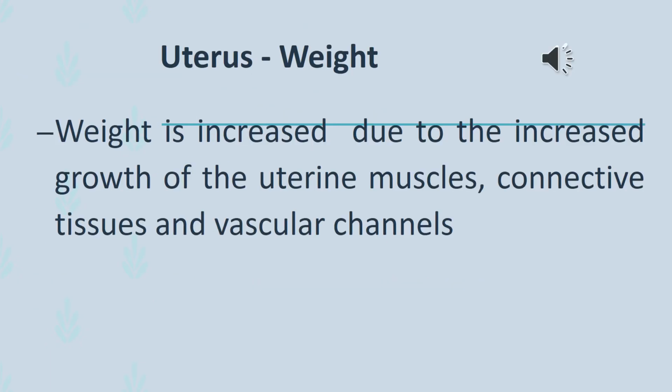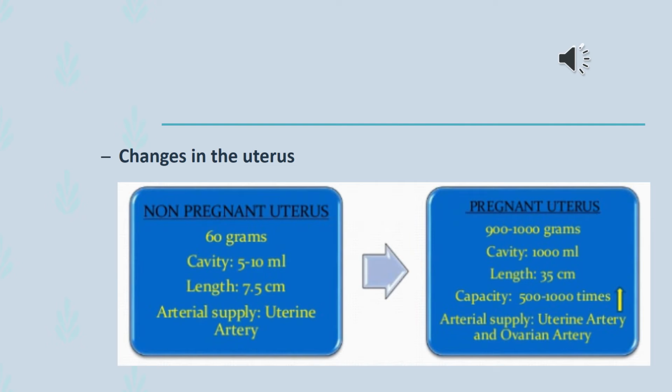Next we will see the changes in the uterine weight. The weight of the uterus increases from 50 grams to 1000 grams, that is about 20 times increase. The uterine weight is increased due to the increased growth of the uterine muscles, connective tissues and vascular channels. This slide shows the changes occurring in the pregnant uterus.